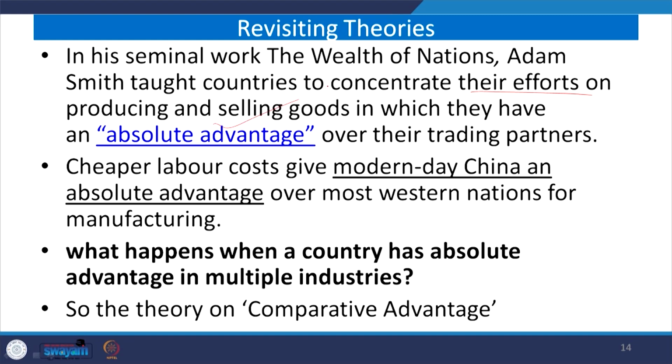Now, in recent times, if you try to collect facts, modern day China has absolute advantage, especially from cheap labor cost over most Western nations for manufacturing. What happens when a country has absolute advantage in multiple industries? We are actually referring to the context of comparative cost advantage by David Ricardo, which I have discussed a couple of minutes back.